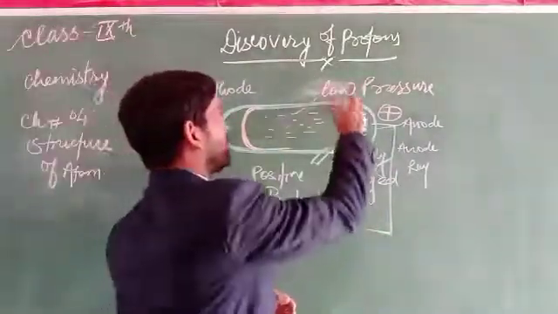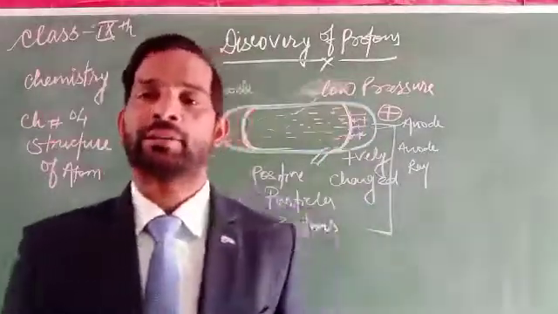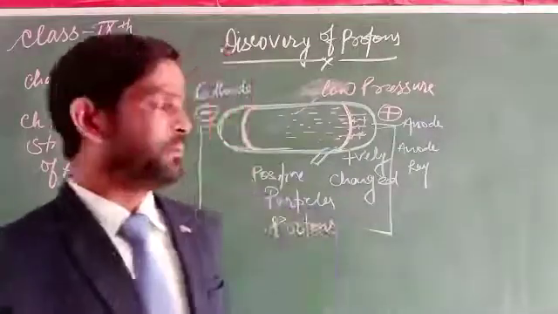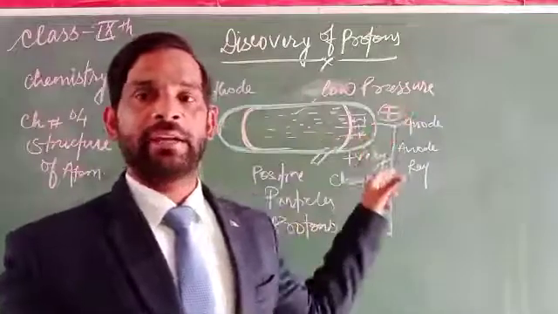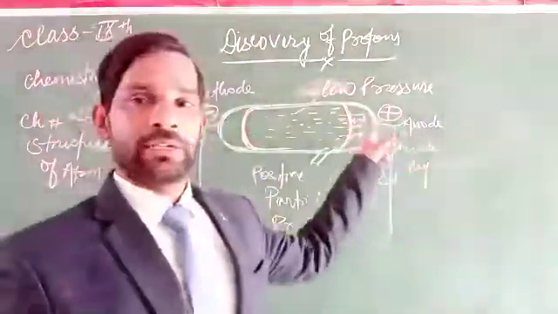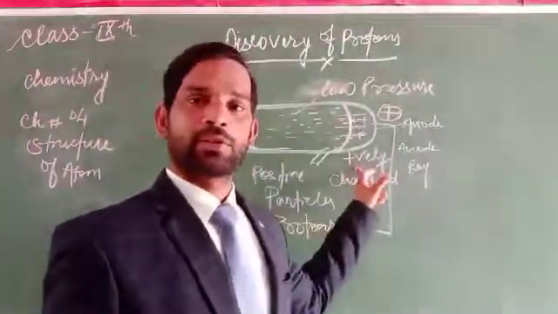What will happen then? If hydrogen gas is introduced at a very low pressure, a positive charge is produced at the anode, indicating that a charge is produced from the anode. So which type of charge do they contain? They contain a positive charge.